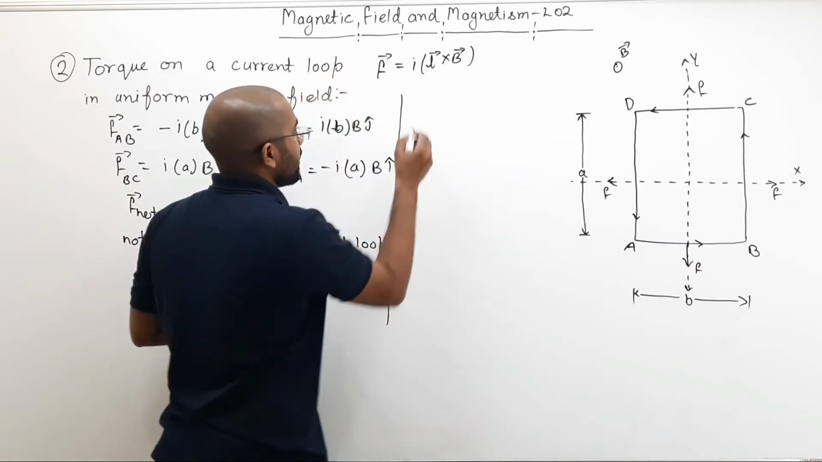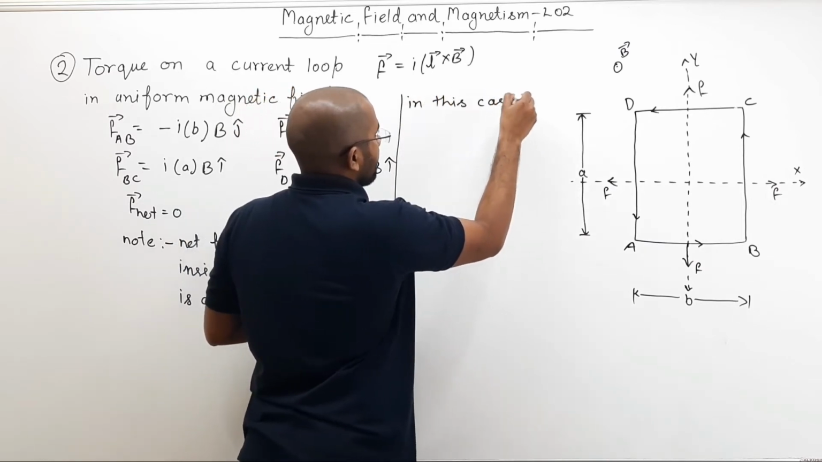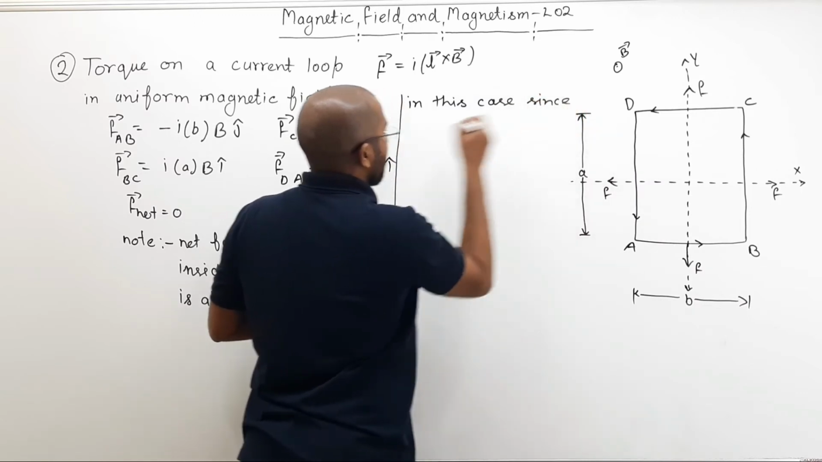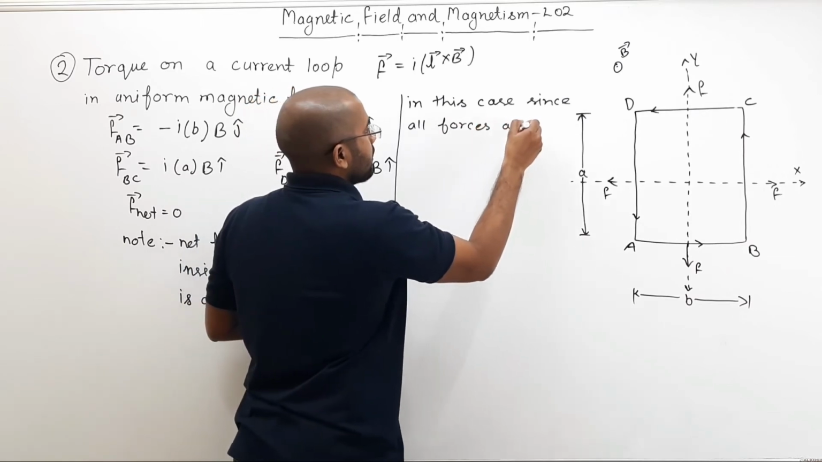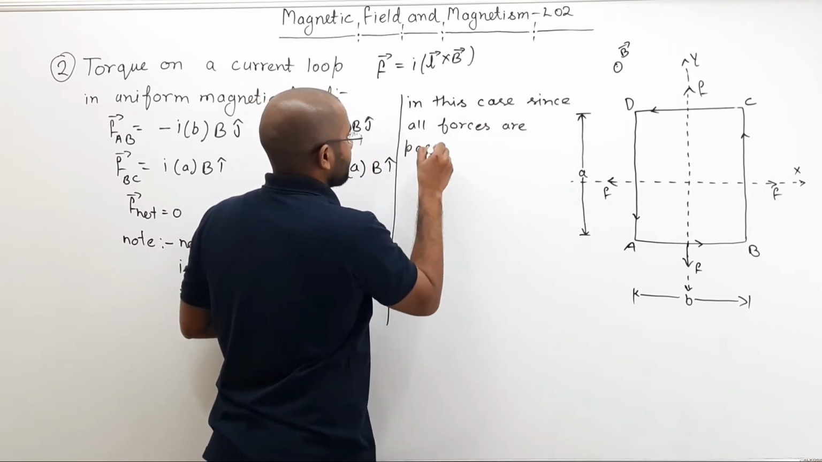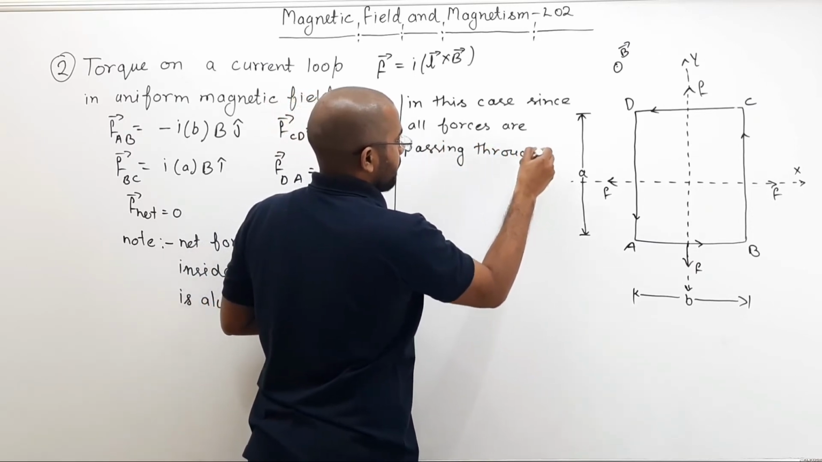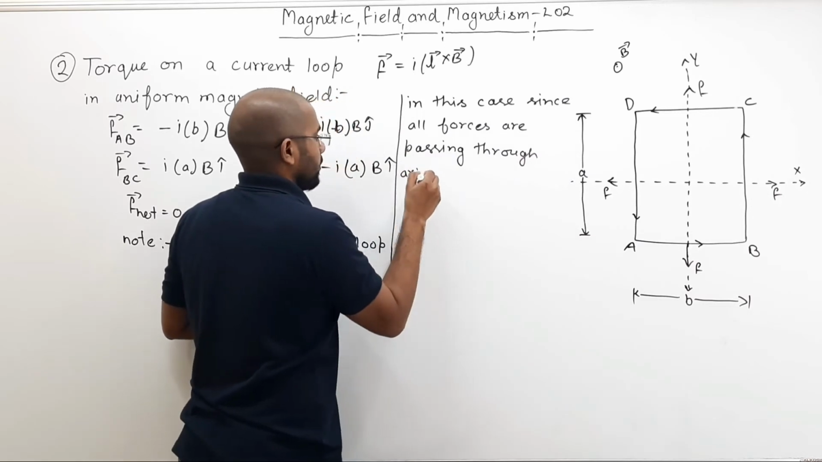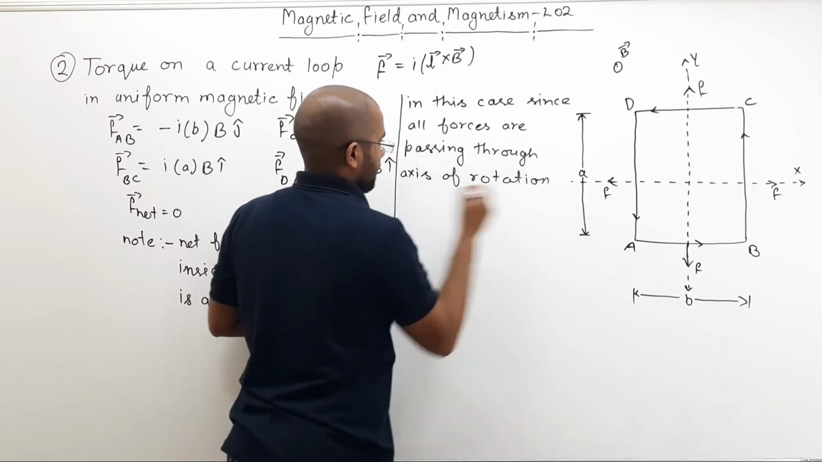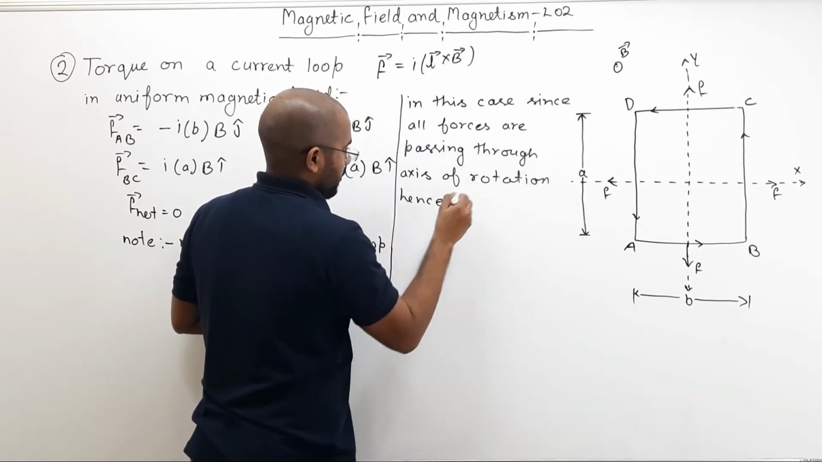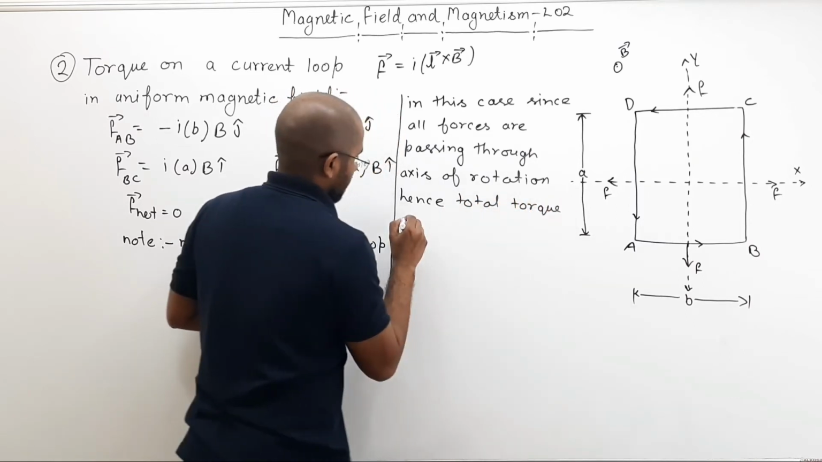So what you can write? In this case, since all forces are passing through the axis of rotation, hence total torque on the loop is 0.